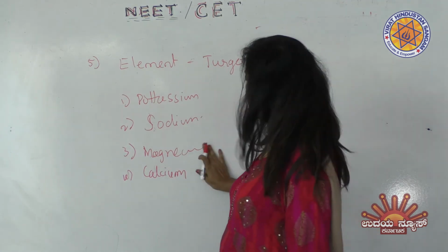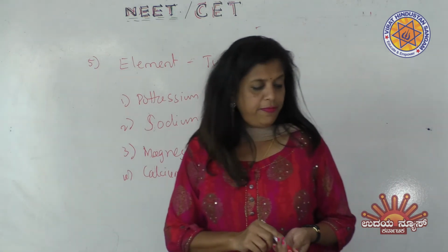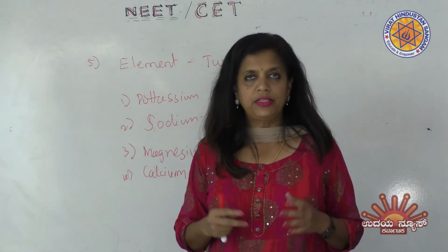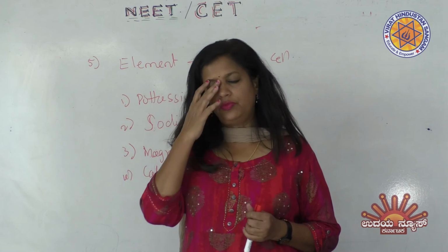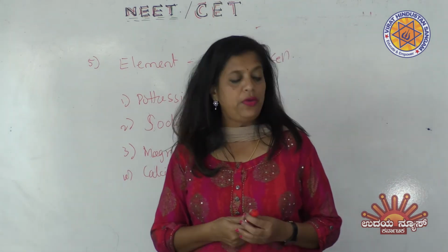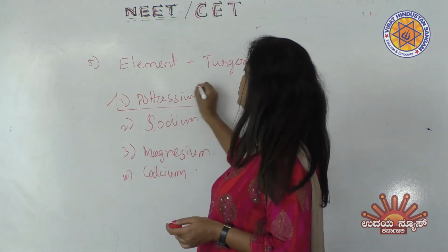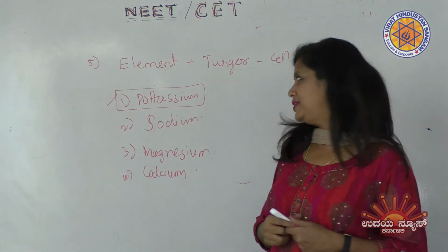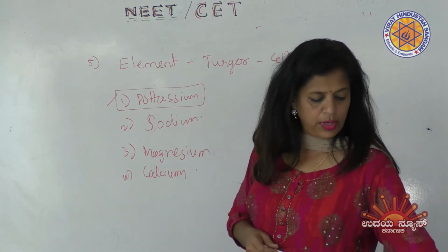Okay, magnesium and calcium. So you need to identify which is the particular element required for maintaining turgidity in the cell. So this is a direct question. There are some questions which you just have to memorize. This is just a memorizing question. So simply you can write it is potassium, because there will always be potassium involved in turgidity, turgor pressure. Therefore, that is the right option, potassium.